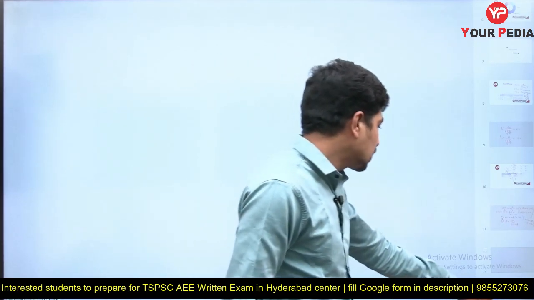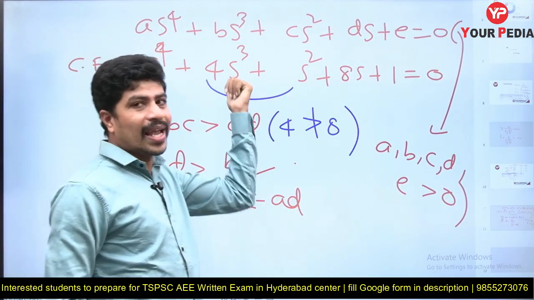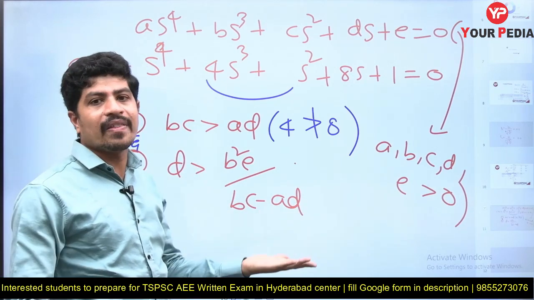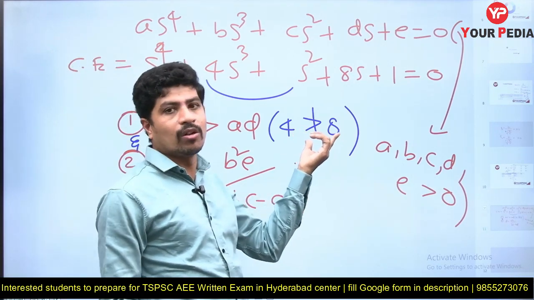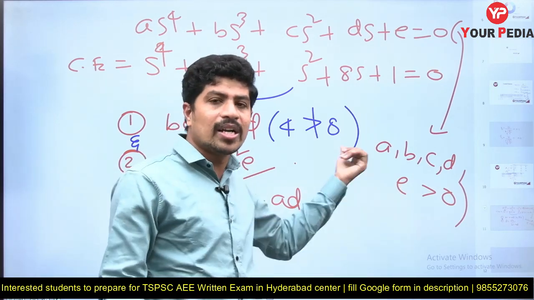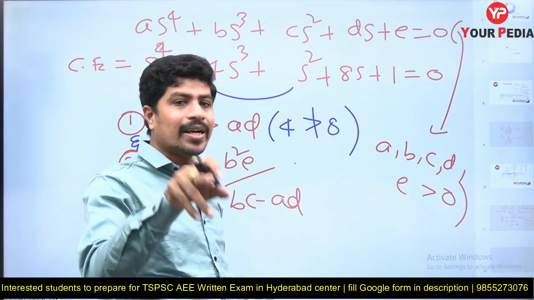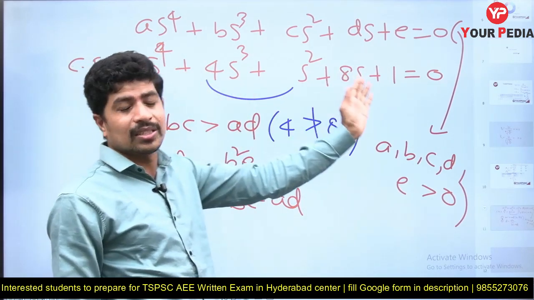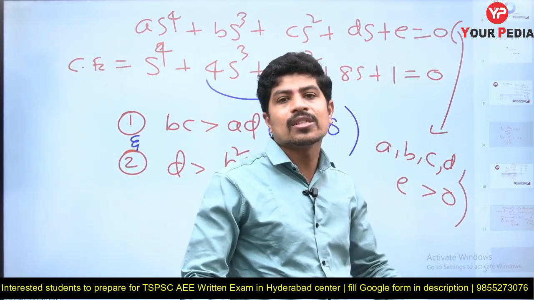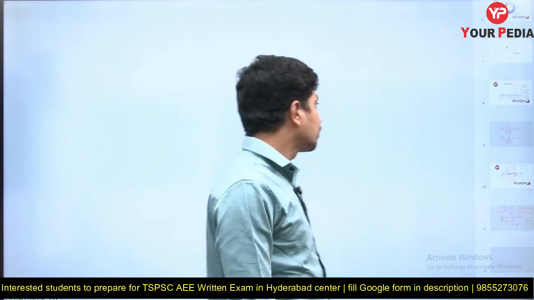So without pen and paper, just look at this question. Just check BC is 4, AD is 8. 4 is greater than 8, not correct. The statement is false. BC is not greater than AD. Therefore, system is unstable. One condition fails, system is unstable. If a fourth order system is unstable after satisfying all necessary conditions, you check all necessary conditions are satisfied or not satisfied. Therefore, the system is having how many RHP? 2 RHP. Answer is 2. That much simple it is.